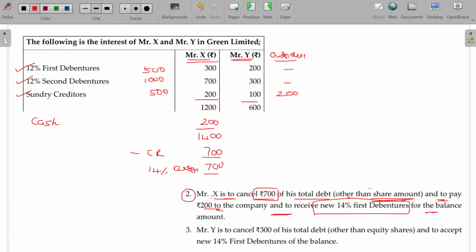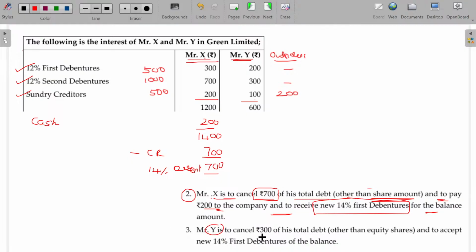What happens here? Mr. X has given to the company 300 rupees for first debenture, 700 rupees for the second debenture, 200 rupees for the sundry creditors. Overall payment 1200. No, leave it. Give me another 200 rupees. That's how we demand. Automatically, the amount now payable to him is 1400 rupees. Out of the 1400 rupees, we ask him to forego some extent. He says 50% I will forego. So out of 1400, 700 is forgone. What about the rest 700 rupees, sir? How will you settle? I will give 14% new debenture. Okay, new one is issued.